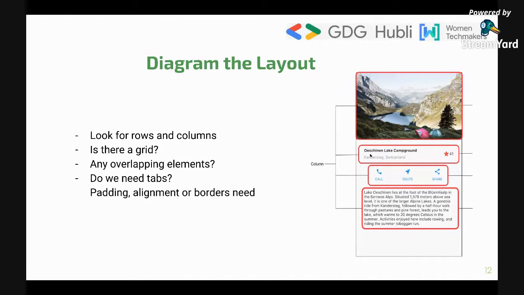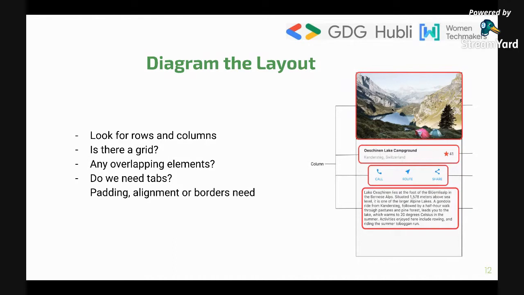Now, first of all, let's understand why we use columns. In order to place items, for example, we have placed text, icons, and images one after another, right? One below another, one below another. In order to place items or elements one below another, we use columns. And in order to place items one beside each other, we use rows. So here we have columns as well as rows, right? Is there any grid here? We don't have a grid. Are there any overlapping images, where this particular text is overlapping an image? No, we don't have it.